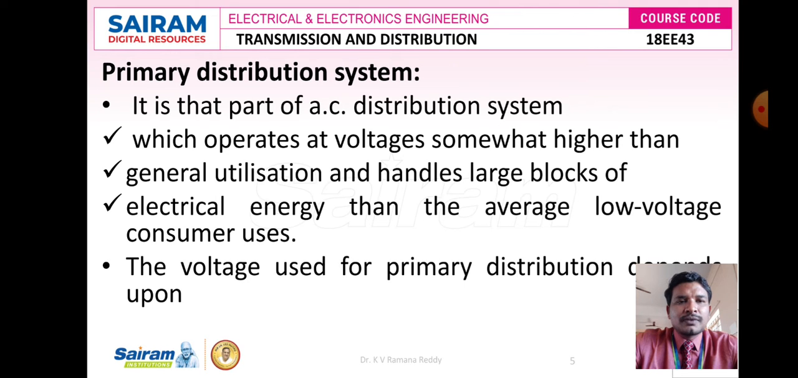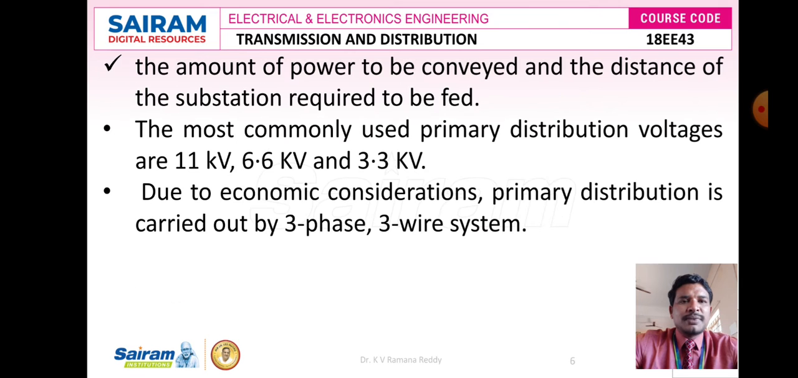This AC distribution system operates at a voltage somewhat higher than the general utilization voltage and handles larger blocks of electrical energy than the average low voltage consumer uses. The voltage used for primary distribution depends upon the amount of power to be conveyed and the distance of the substation to be fed. The most commonly used primary distribution voltages are 11 kV, 6.6 kV and 3.3 kV.